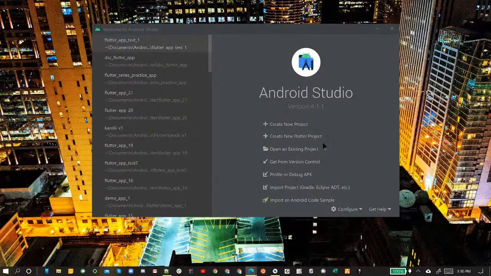If you don't see Create New Flutter Project and you can only see Create New Project, that has a lot to do with installing your SDK properly. Create New Project is simply for an Android project, so we're going to go to Create New Flutter Project, and I'm clicking it.